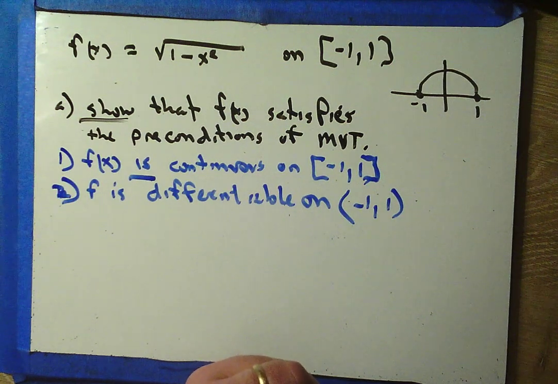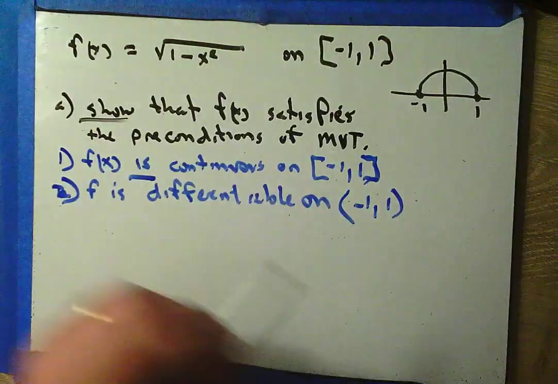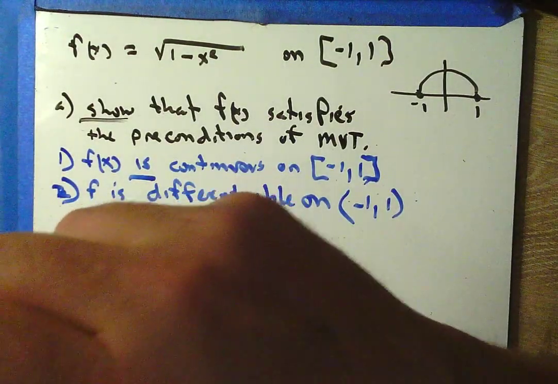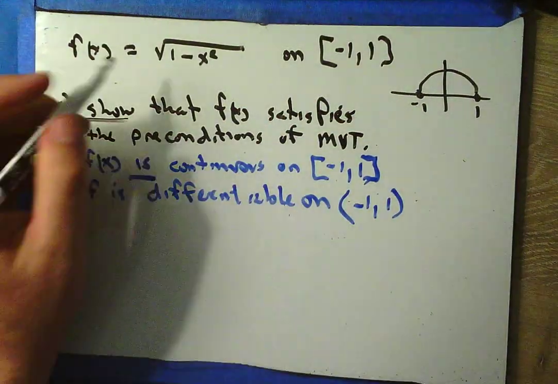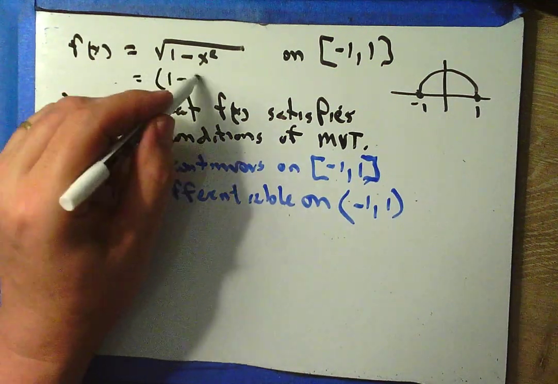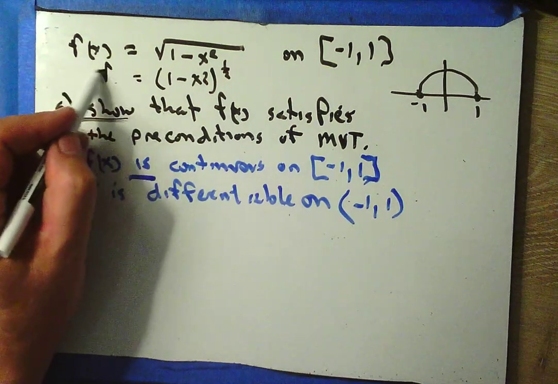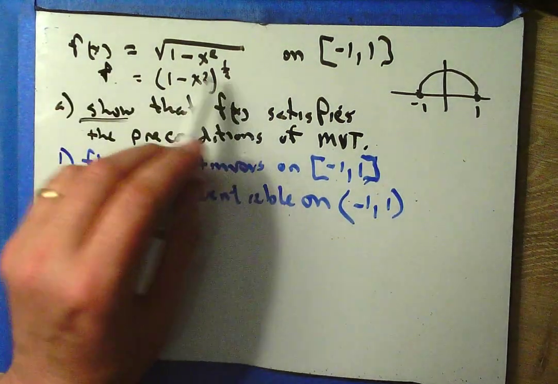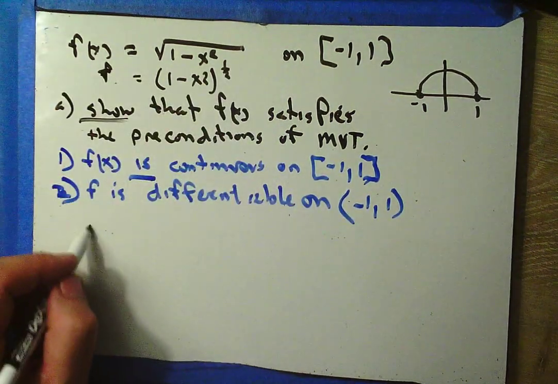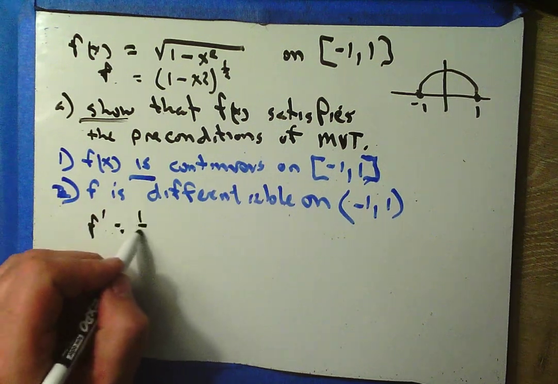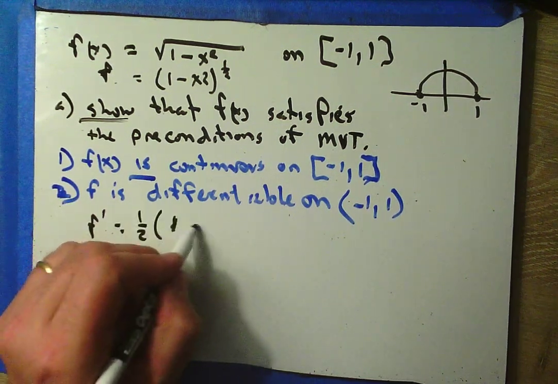So, what are we going to do here? Well, I think we need to take the derivative of this. And my recommendation is that you ditch that radical and you turn this into 1 minus x squared to the 1/2 power. That's going to be a pretty easy derivative with our chain rule. We'll bring down that 1/2 and we'll see that f prime is 1/2. Leave the inside alone.